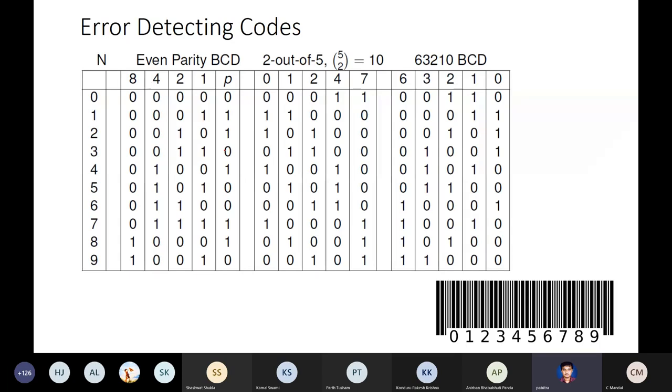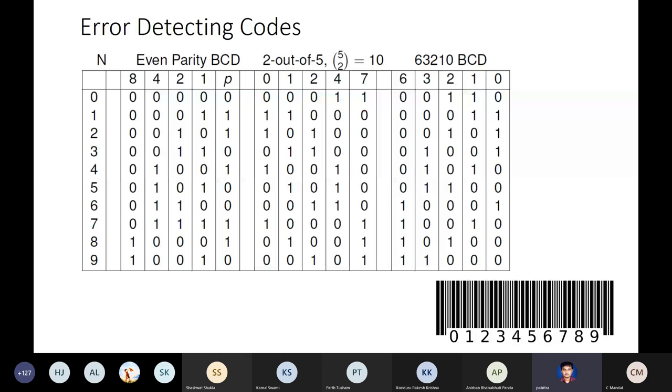This is an example called 2 out of 5. 2 out of 5 means that you have a 5-bit code word which is redundant, because to represent 0 to 9 you only need 4 bits. You don't need 5 bits.